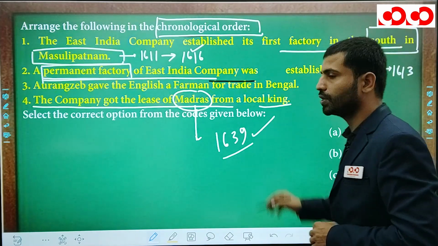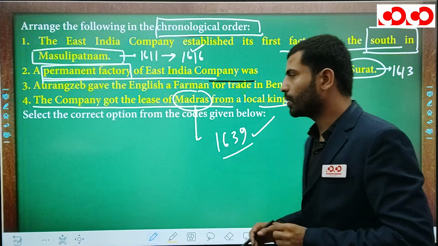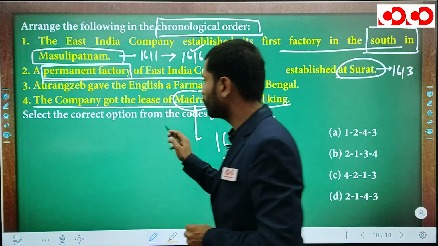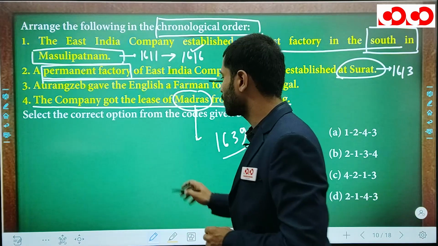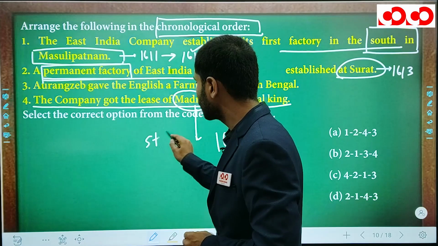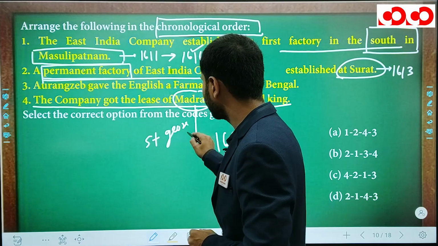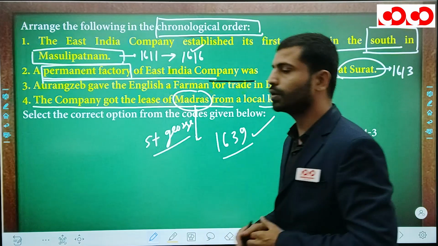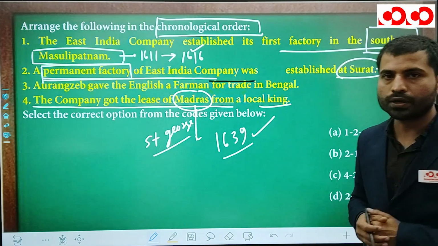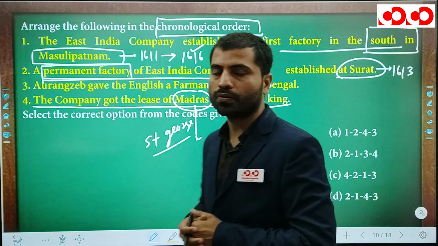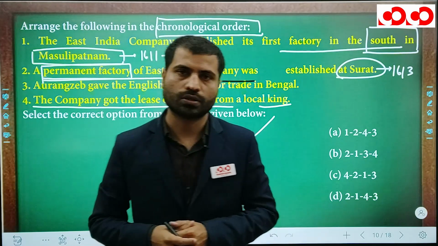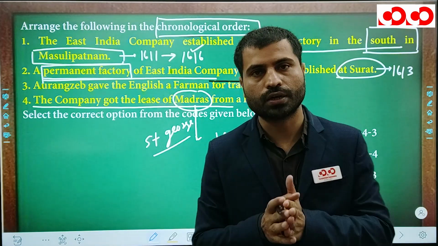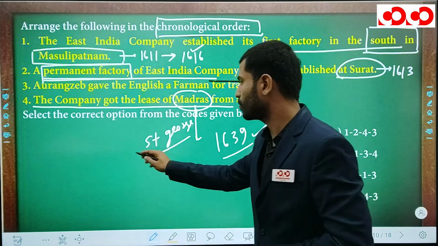Remember the date, 1639. Also remember, the English built a small fort around this factory in Madras, and the name of the fort is St. George Fort. While in Pulicat, Fort Geldria was built by the Dutch. So remember, in Pulicat it is Fort Geldria, and in Madras the fort is St. George.